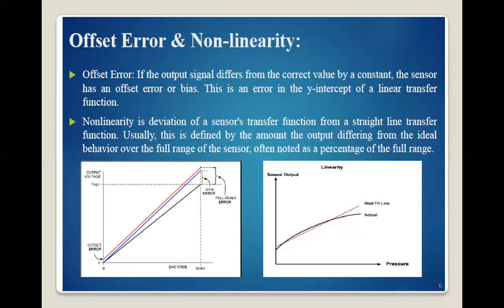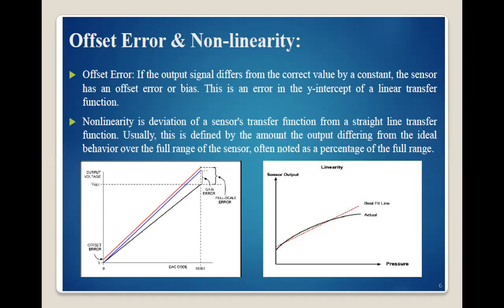If an output signal differs from the correct value by a constant, then the sensor has an offset error or bias, and this is an error in the y-intercept of the linear transfer function. It means suppose any device has input equal to x and output equal to y, and the relationship between the input and output is, suppose, y is equal to mx plus c.